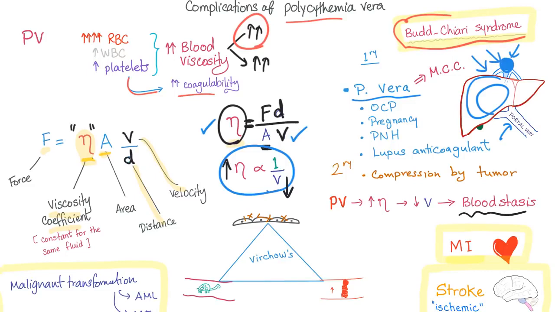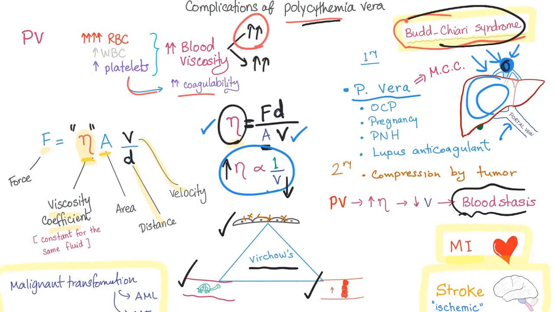And if you recall your Virchow's triad, we had three things that will lead to thrombosis: endothelial damage, blood stasis, baby, and hypercoagulability. That's why in polycythemia vera you get Budd-Chiari syndrome, which is nothing but a thrombus in the hepatic vein.